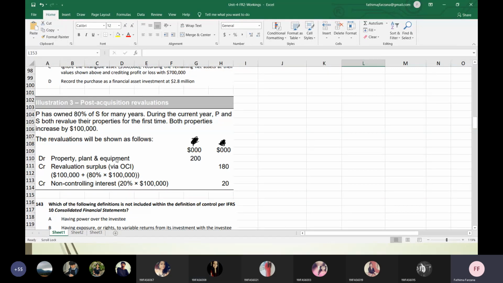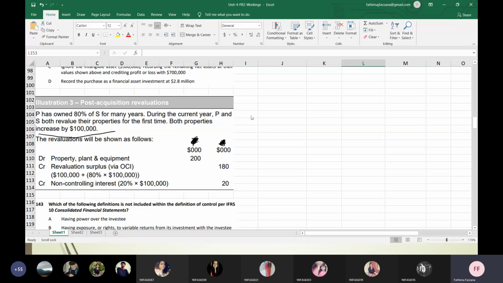So the revaluation will be shown as follows. They've given the answer here, so let us see how it happened. The explanation part I'll tell you, because it's an illustration anyway. The question ends here and they're asking what will be the journal entry. This is the answer.